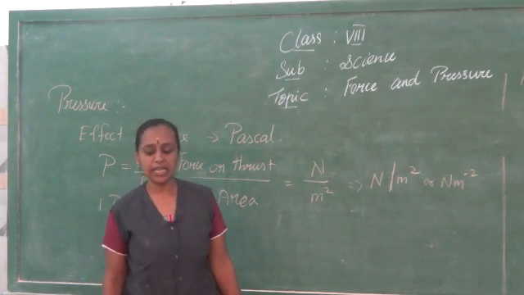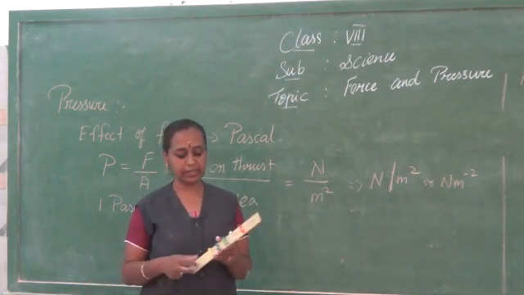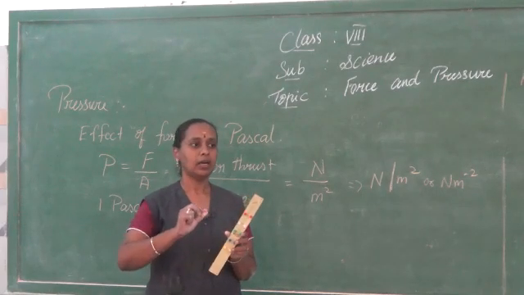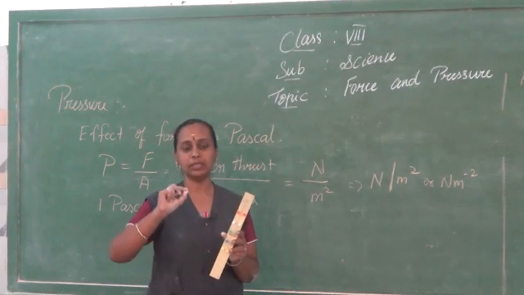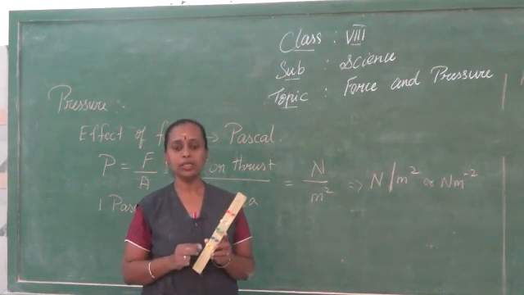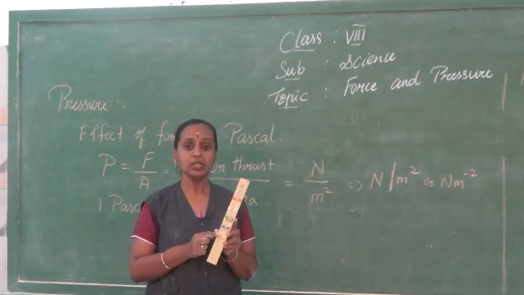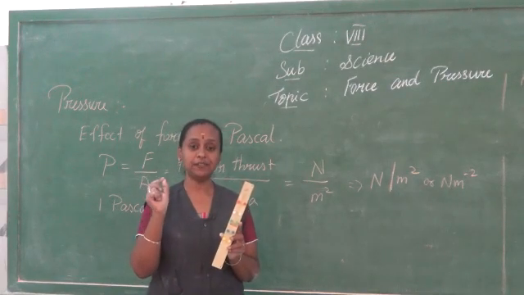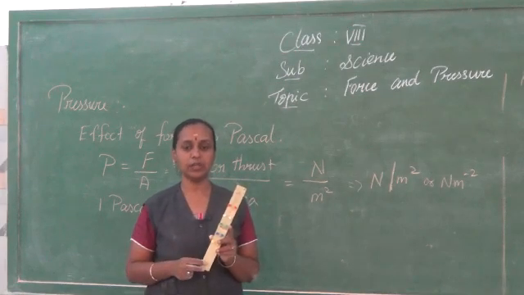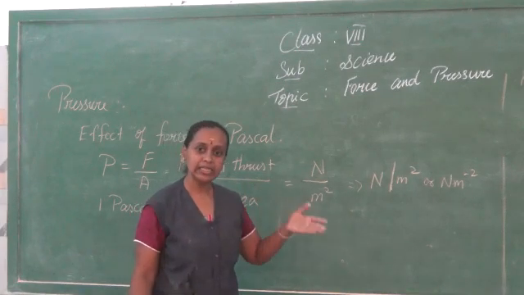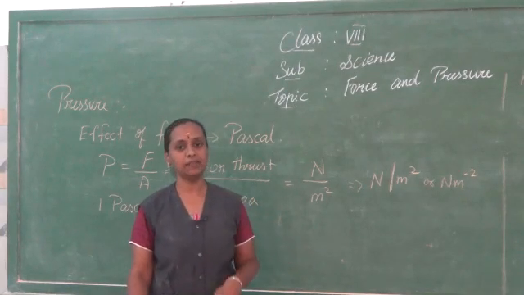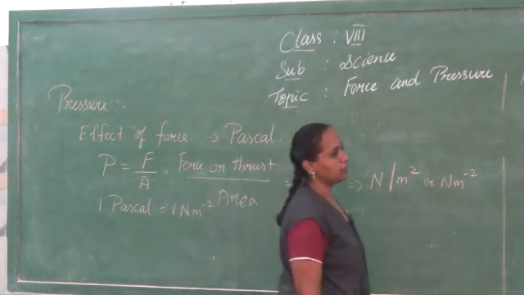For example, as I said, there are sharp pins. When you have these pins and you just throw the pins on the board, they will immediately go in and get stuck, because they have a sharp end, so that when you apply enough force, you will get a maximum effect. So by increasing the force or by decreasing the surface area, you will get the maximum effect.